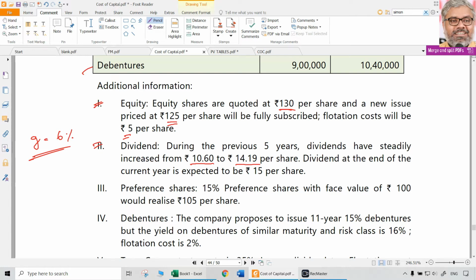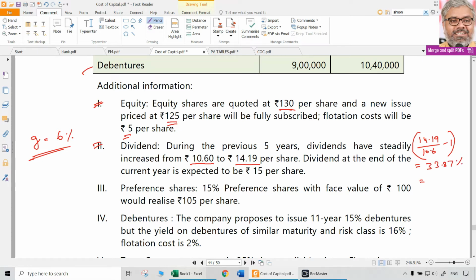A simple way is looking at the average growth rate as a percentage, which is not a compounded growth rate, but a simple average. Only somewhere below that will the compounded growth rate be. For example, from 10.6 to 14.19, new divided by old minus 1 will give the overall growth. How much happened in these 5 years? 14.19 divided by 10.6 minus 1, multiplied by 100, is around 33.87% growth.